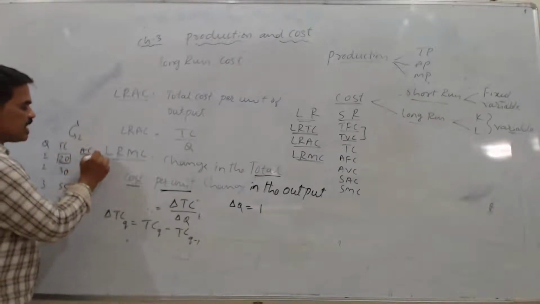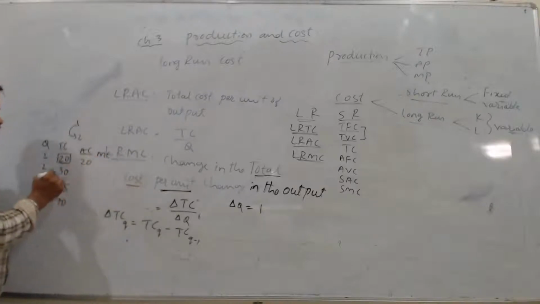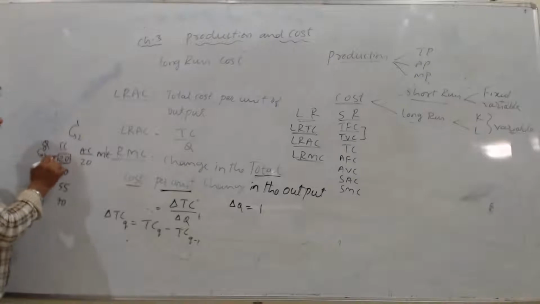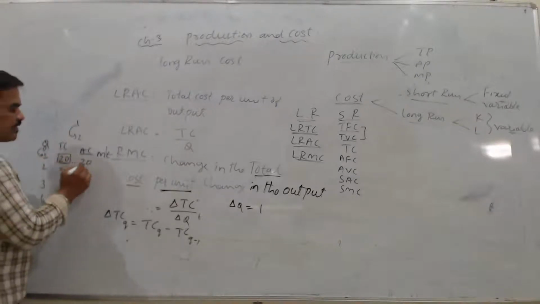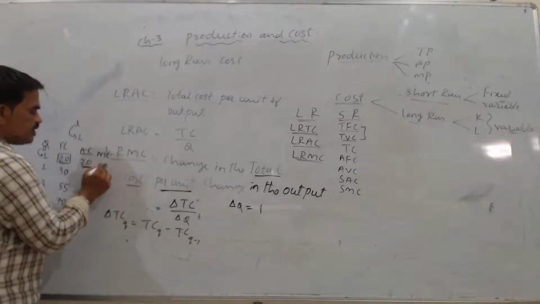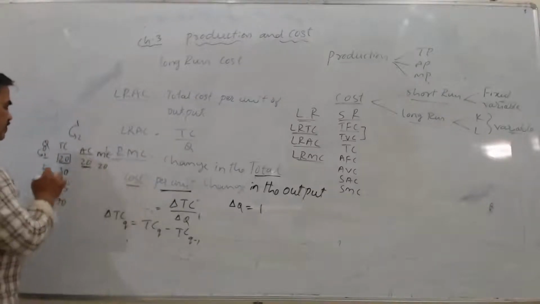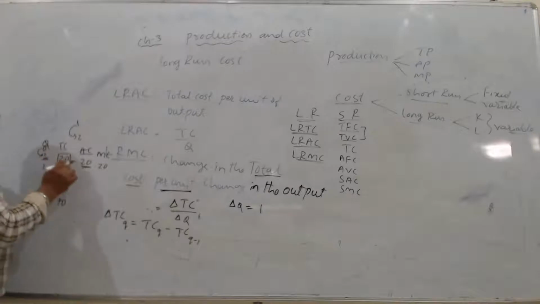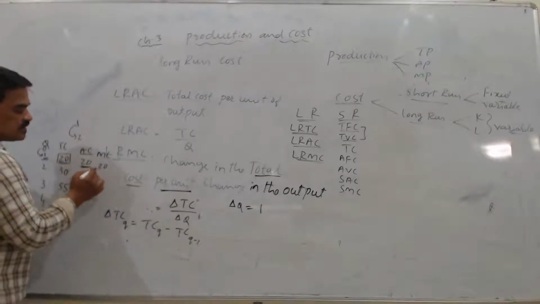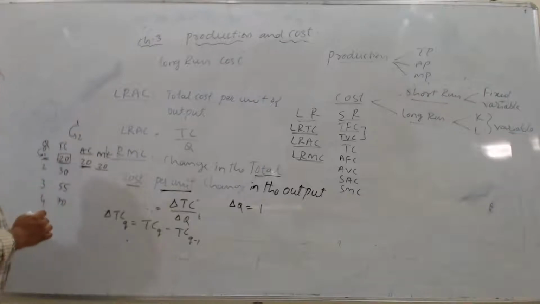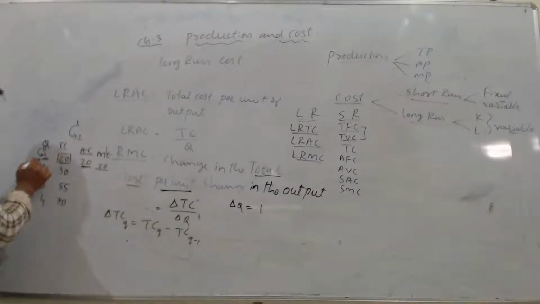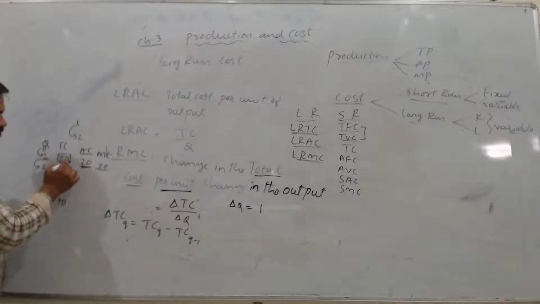Now if you see marginal cost, when we change from 0 to 1 product, whatever the total cost is, the average cost is the same as my marginal cost. At the first unit of output, whatever the average cost is, that is our marginal cost. So that we know.